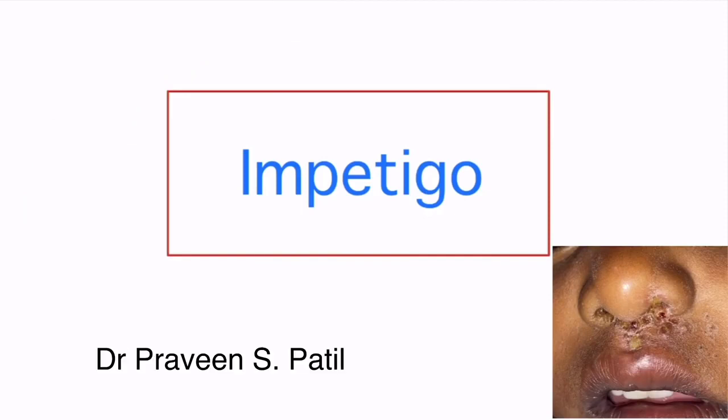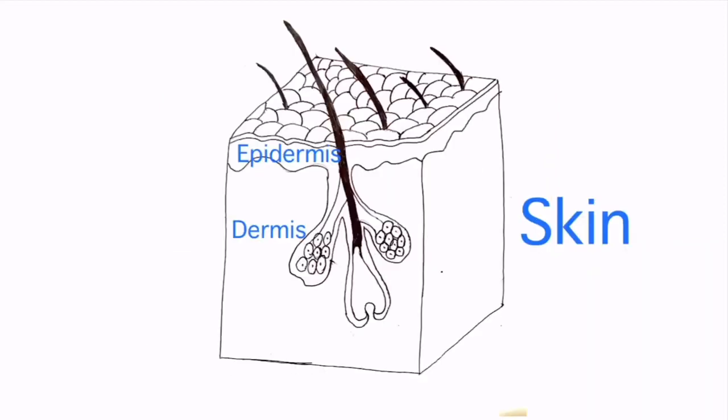Praveen Yaspatli here. Today I am going to talk on impetigo, which is one of the commonest skin infections in childhood. The skin has mainly two parts, the outer epidermis and the inner dermis. Impetigo is a bacterial infection of the skin which affects the epidermal layer.